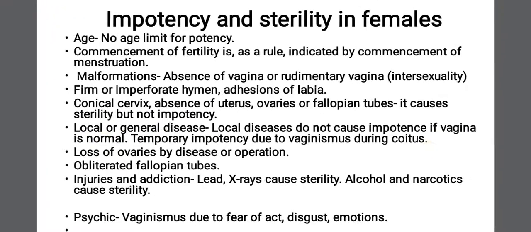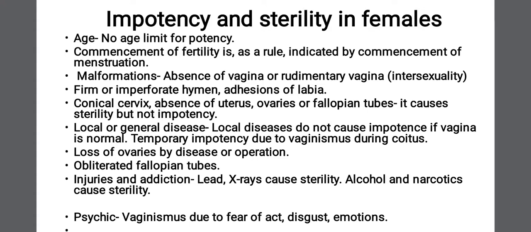So commencement of fertility is indicated by commencement of menstruation. When a girl starts menstruating, maybe at the age of 10, 11, 12 or 13, it is considered that she is capable of reproduction. She can undergo sexual intercourse at any age. There is no lower age limit as well as upper age limit. So she can be potent, but she will become fertile.